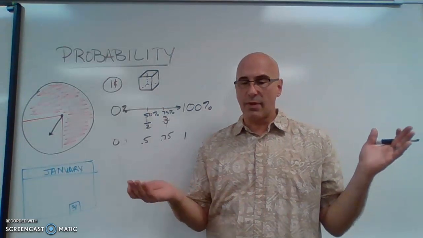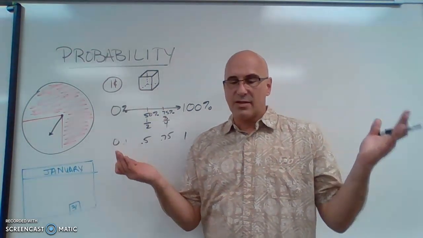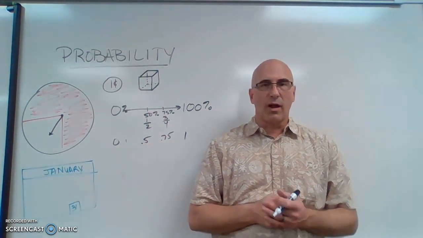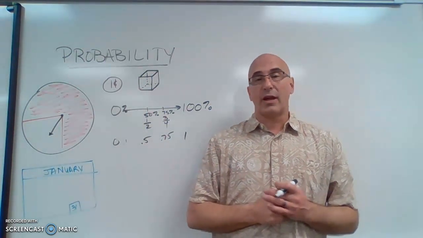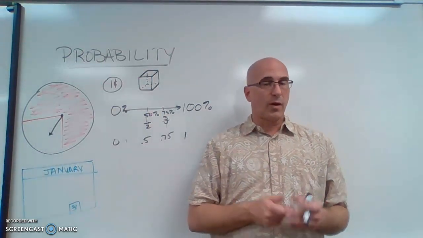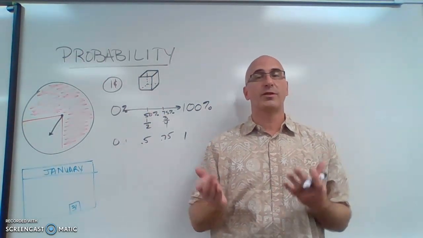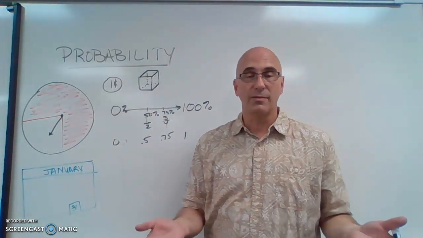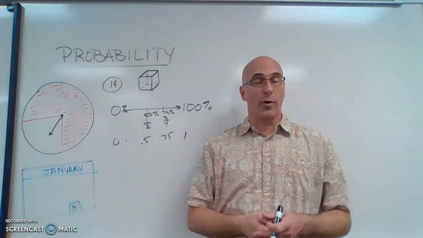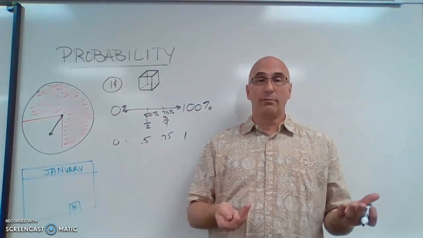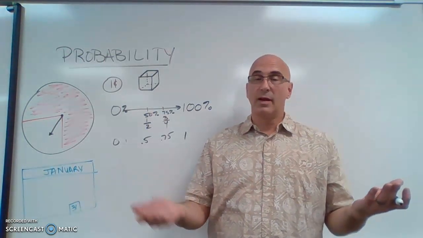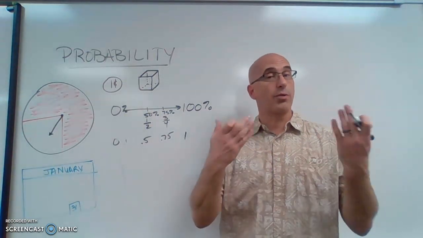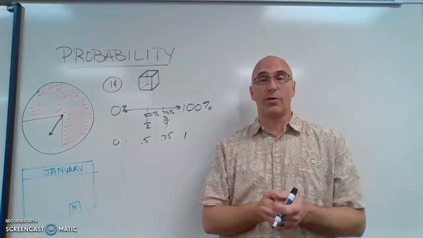So let's just take something, for example, say the weather person on TV or online said, tomorrow there is a 35% chance of rain. What does that really mean? That means if tomorrow were to happen 100 times, 35 of those would be raining. That's all that means. It doesn't mean it's going to rain 35% of the day. The chance or the probability that it will rain is 35%.